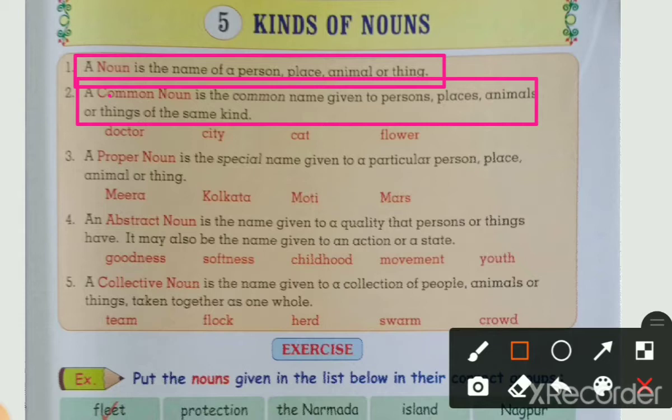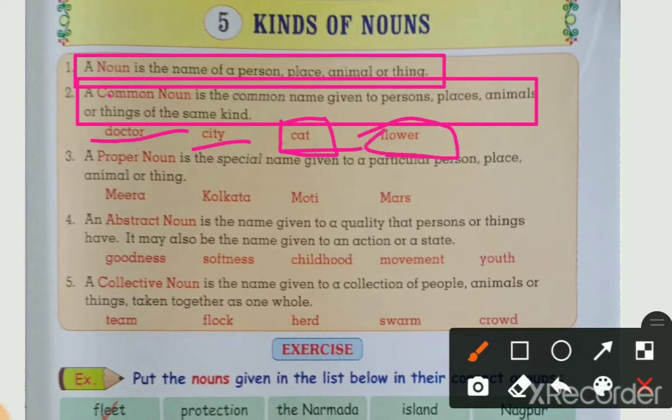Did you understand, students? The examples given here are doctor, city, cat, flower. Here one is given, meaning one thing or one animal of the same kind. Here cat is shown. Then another example is tiger. It means there are different tigers, and all come in the category of tiger. Did you understand? Then here is flower.